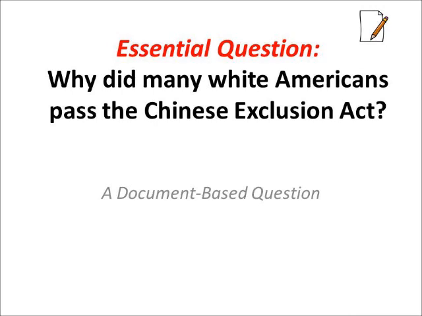Okay, so the essential question for this lesson was, why did white Americans pass the Chinese Exclusion Act? So, of course, it's a document-based question. You will look at documents. You're going to look at a timeline, and you're going to look at 4 other documents. And this is going to help you arrive at a conclusion as to why Americans passed the Chinese Exclusion Act.